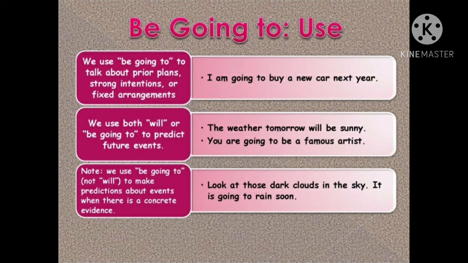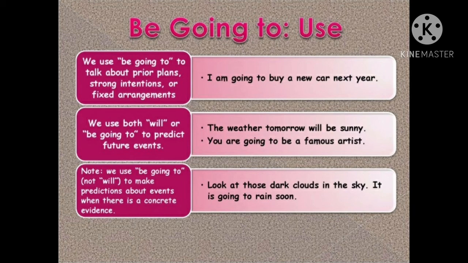Note: pay attention. We use be going to, not will, to make predictions about events when there is concrete evidence, meaning I have present evidence. Here I use be going to to talk about a prediction for the future, but I have evidence existing at present.